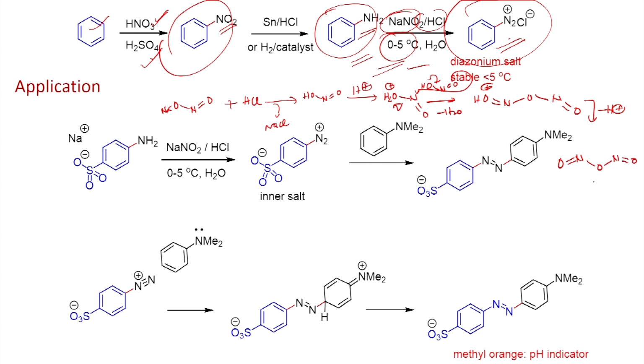Once you have this intermediate and you react it with aniline, it can undergo an addition reaction. So, you will be able to get this intermediate, and this can convert by proton transfer.